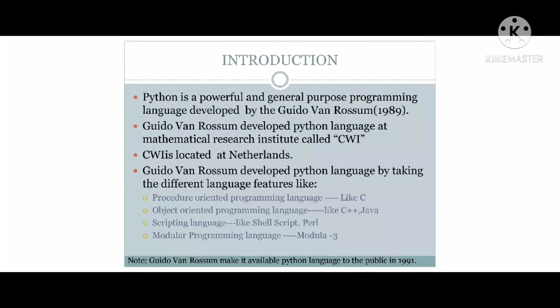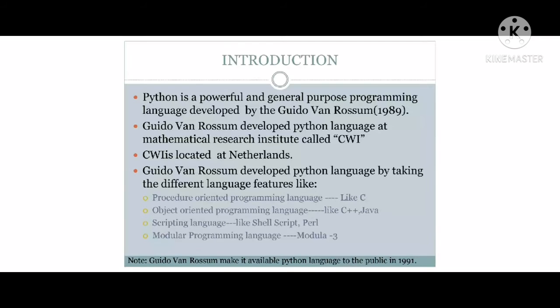Introduction means what we have to learn here. We need to learn what exactly Python is. Python is nothing but a general purpose programming language. It was invented by Guido van Rossum in the year 1989, and it came into the public in 1991. The author developed the Python programming language at CWI, where CWI is located in the Netherlands.